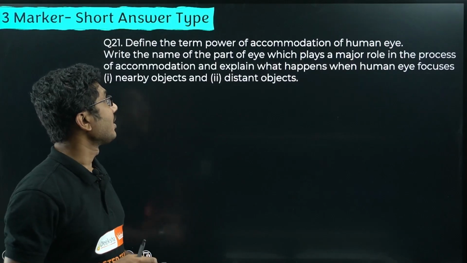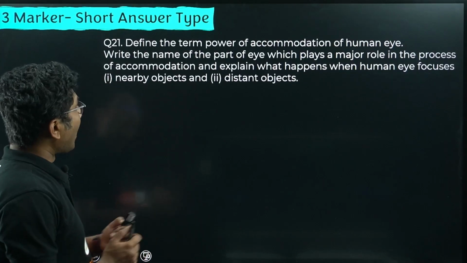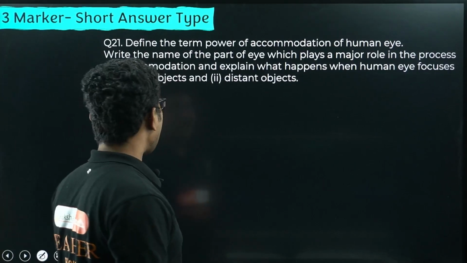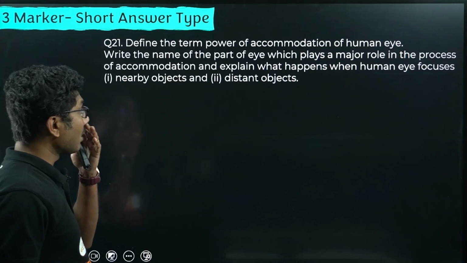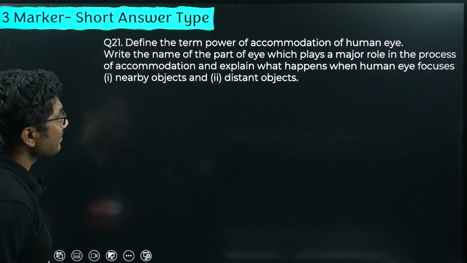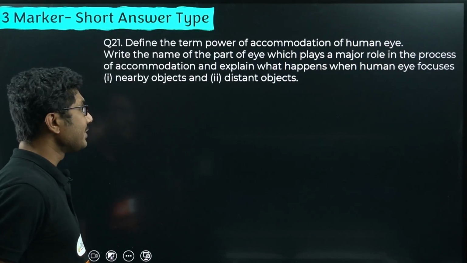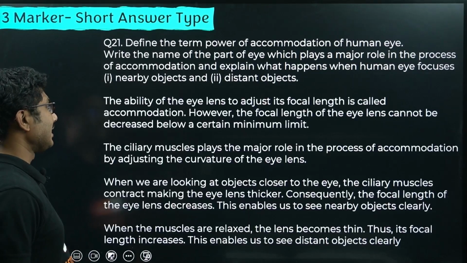Okay, now next question, define the term power of accommodation of the human eye. Write the name of the part of the eye which plays a major role in the process of accommodation and explain what happens when the human eye focuses on nearby objects and distant objects. So let's see the answer.